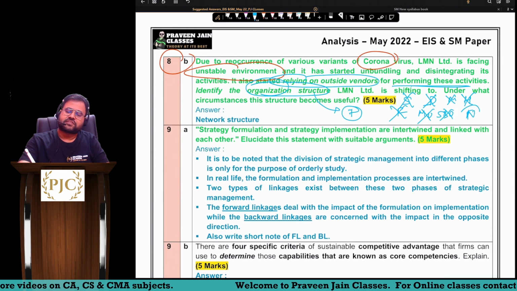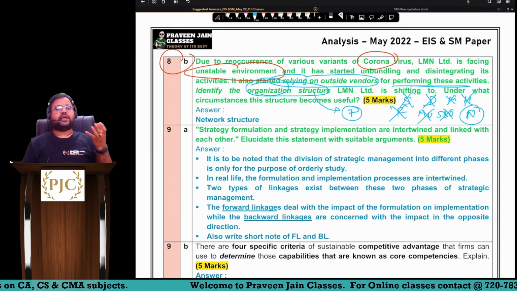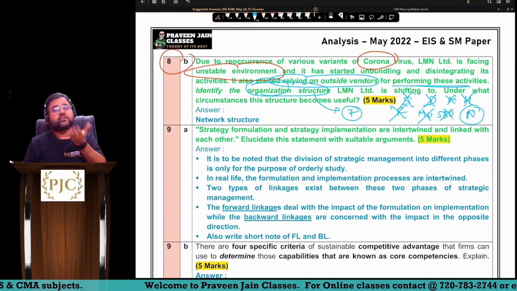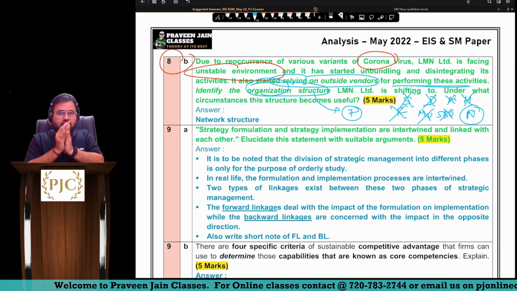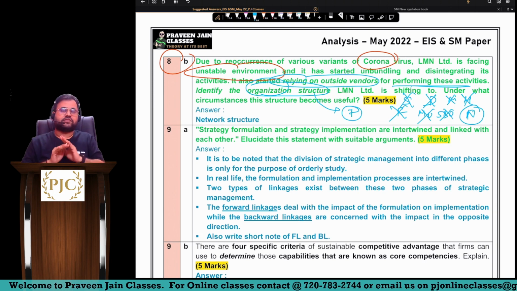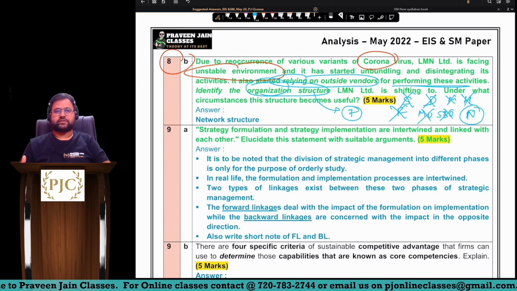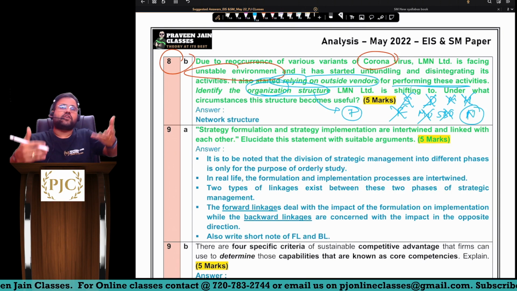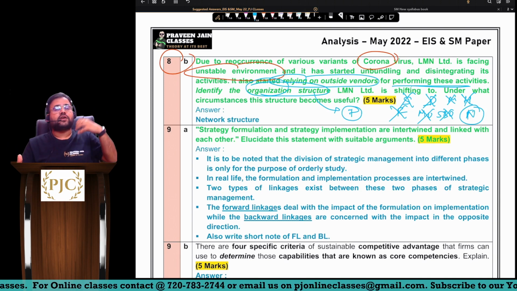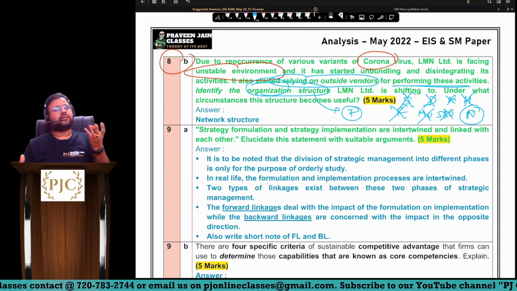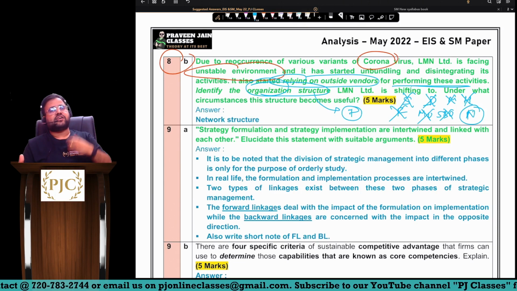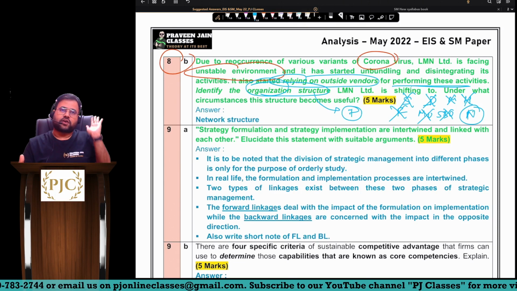Your network structure, sir. Network structure is also called a non-structure. The reason, sir, is that all the people who are doing work on our behalf are not our employees. These are all our contract people. So we are outsourcing the work to these people, and they are doing this work on our behalf. Obviously we will be giving some amount, and when we have work, then only we will contact them, otherwise we do not contact.